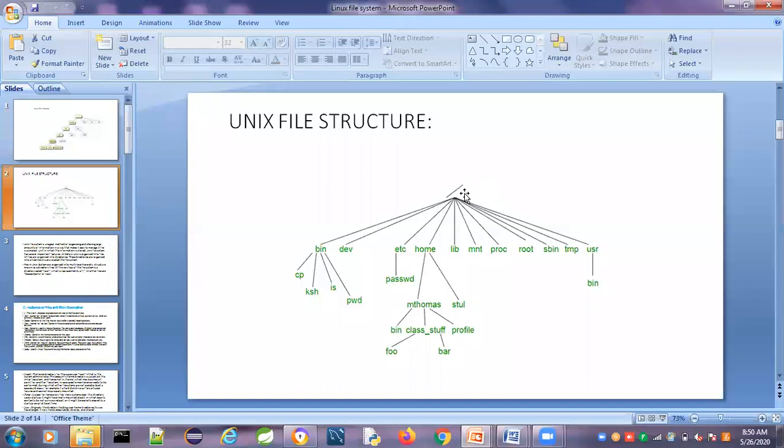In a Linux or Unix system, the file structure usually starts from the root directory. This is known as the root, the forward slash. It is the main directory, and only the administrator, the super user, has access to it. Under the root directory, subdirectories are there: bin, dev, etc, home, lib, mount, proc, root, sbin. These are all subdirectories.